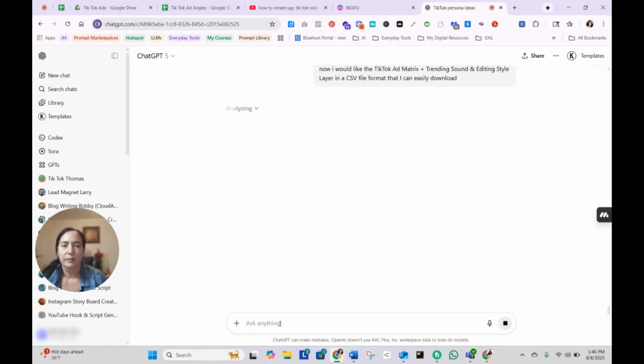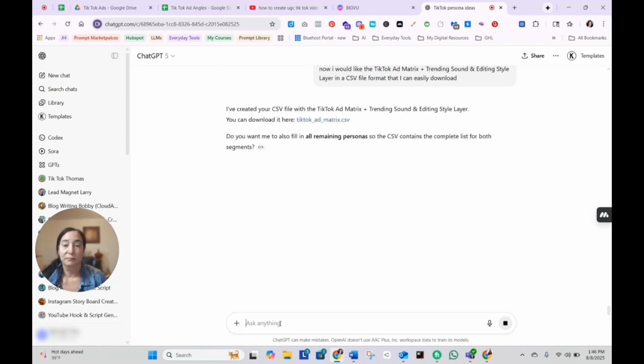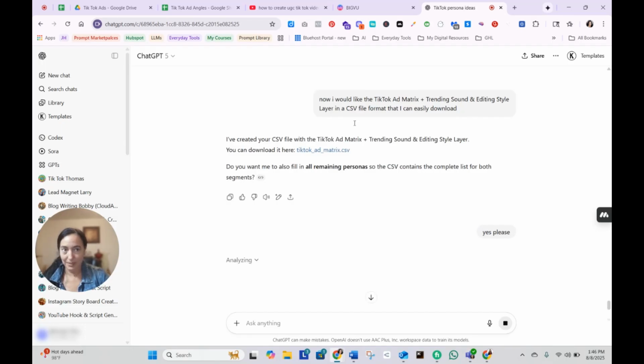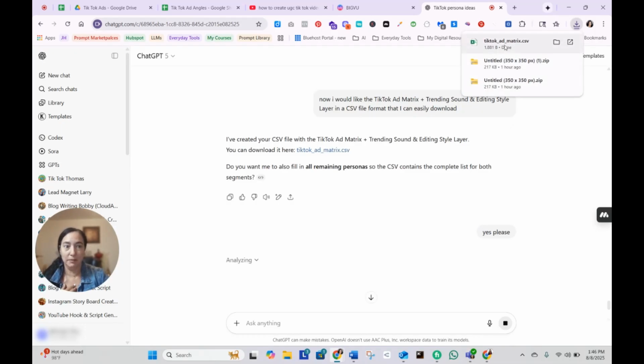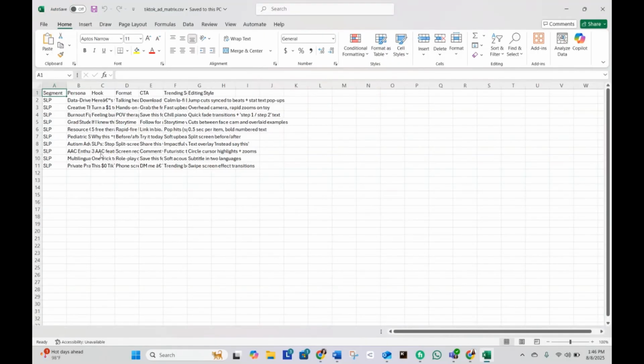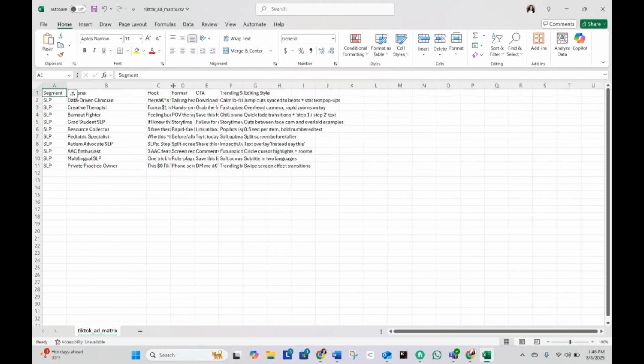Okay, let's see. I don't know if I said that right, but, oh, do you want me to also fill in remaining personas? Obtain the complete list for both segments. Yes, please. I think what it does, and this is interesting because I've noticed this when I've asked for CSV files. Let's see what this looks like, but I have a feeling I know what it's going to look like. And I don't know what I'm doing. That's probably my fault. I'm sure it's my fault. As this is going here, I think what it did is it only did the first 11 personas and hooks. And I don't know why.